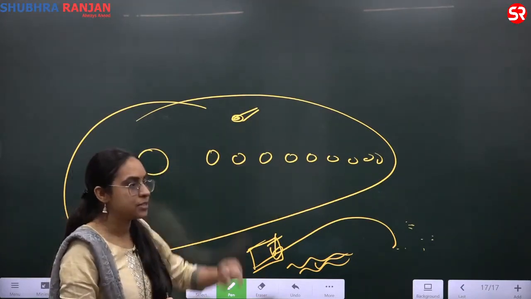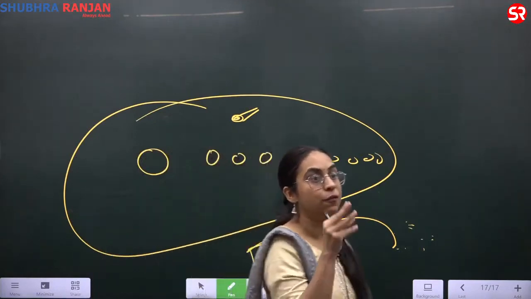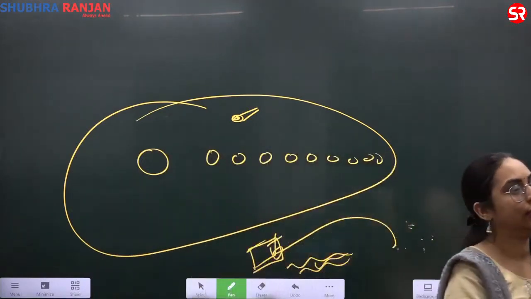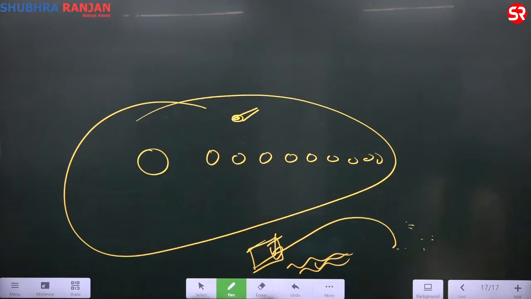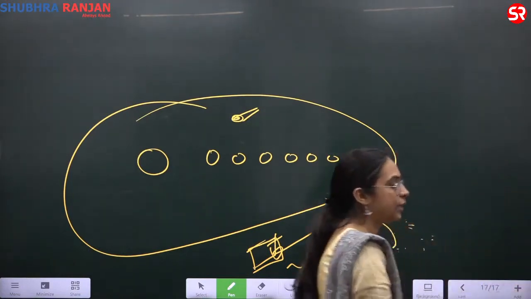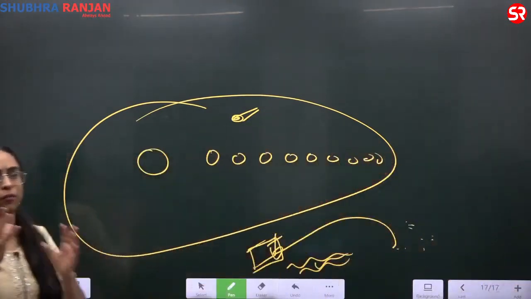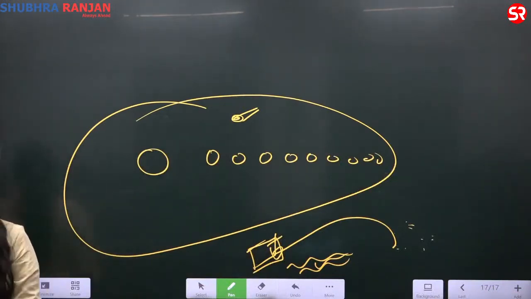So what are comets? Comets are basically frozen gases. They are leftover frozen gases that were formed during the formation of the solar system. And these frozen gases can also orbit the sun along with rocks, metals and other things.